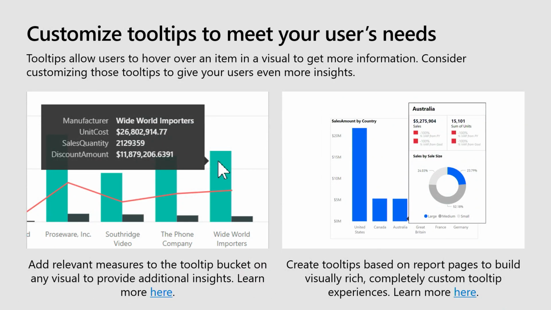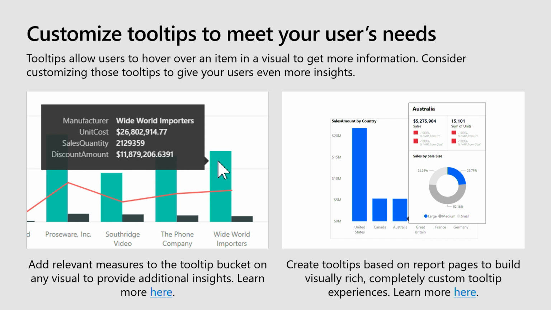The next thing to think about is tooltips. So when you hover over a bar chart or any data point in Power BI, you'll get a tooltip, and you see that on the left-hand side there. We allow you in the visualization pane to add more fields to the tooltip bucket. So right under where you're adding things to the axis and legend, you'll see a tooltip bucket. And so you can add more measures than what's in your visual. So imagine I'm hovering over this, and this is unit cost, but I want to see how much it was discounted. You can go ahead and add that in the tooltip.